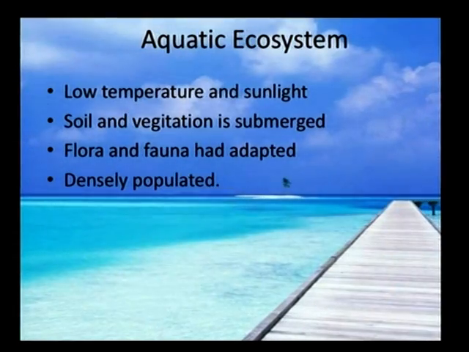Hi. What is an ecosystem? Consisting of biotic and abiotic components is called an ecosystem. Let's go to another one.